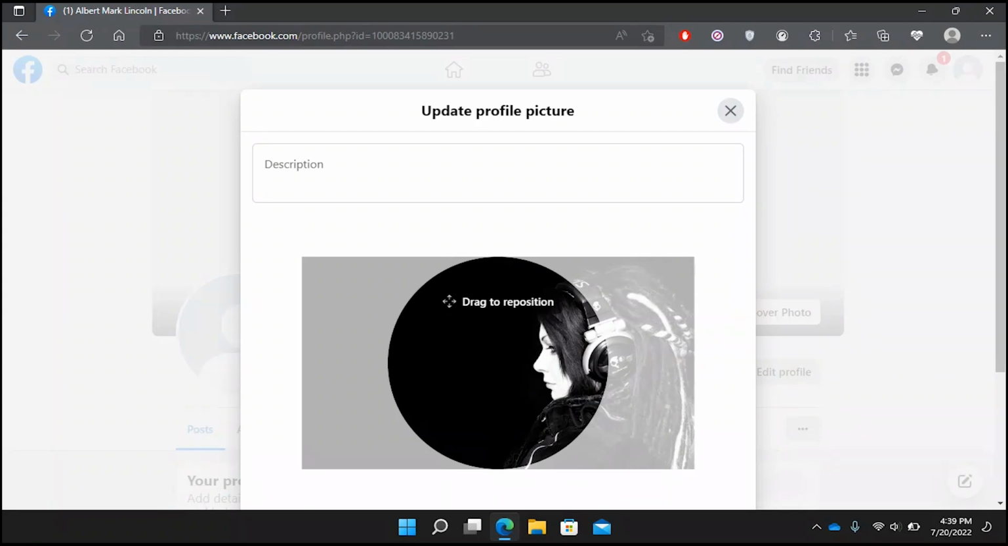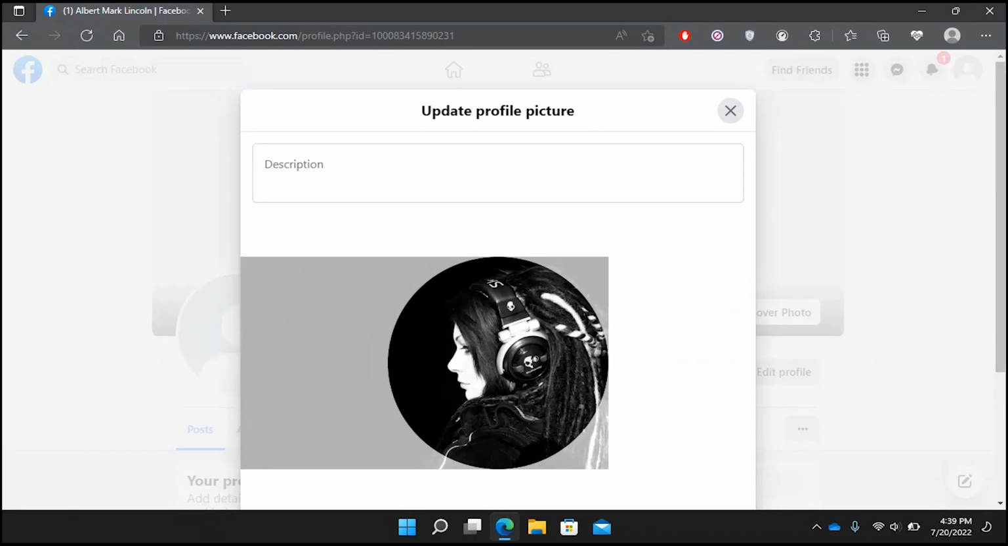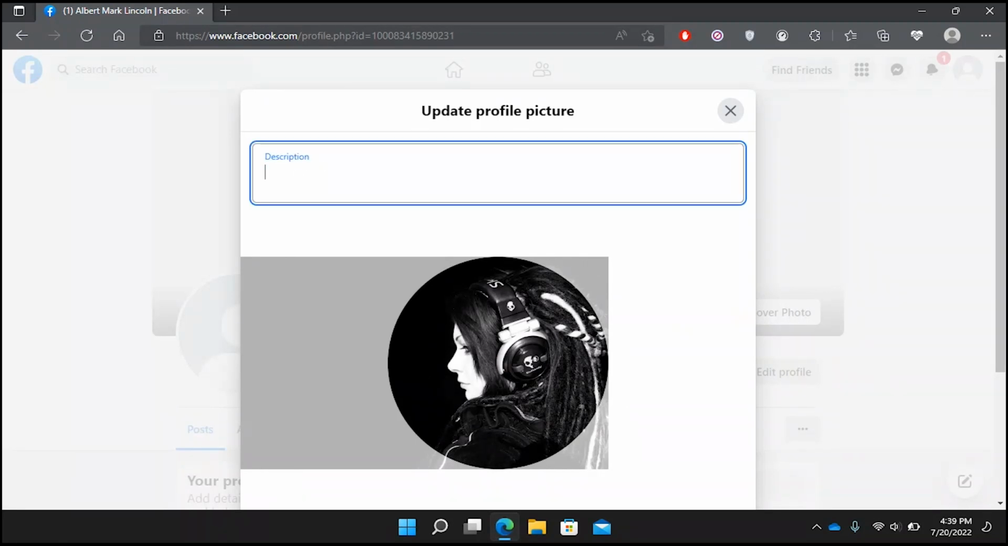So yeah, I can drag this to the center position. Let me see where I should do this. Yeah, this is good. So I'm a boy and I'm making a profile picture of a girl. Don't mind it. I don't differentiate in genders.